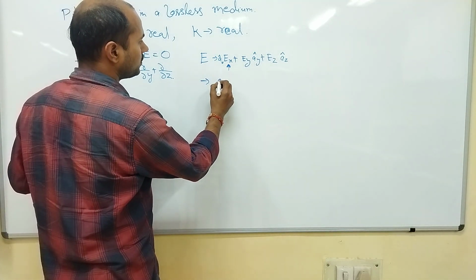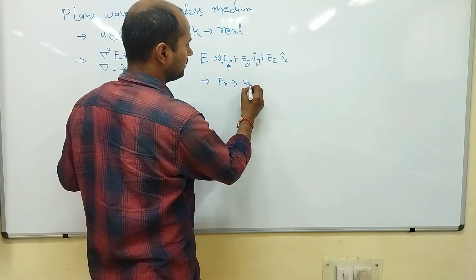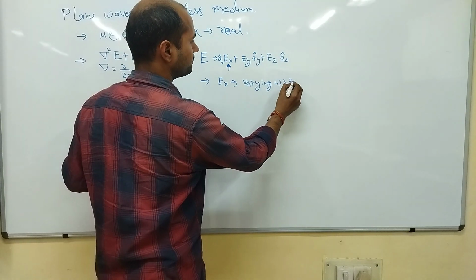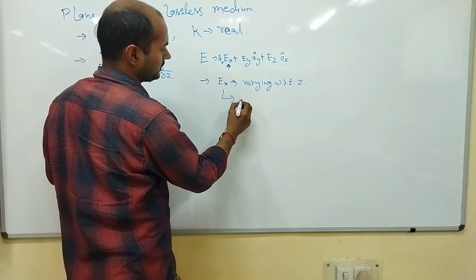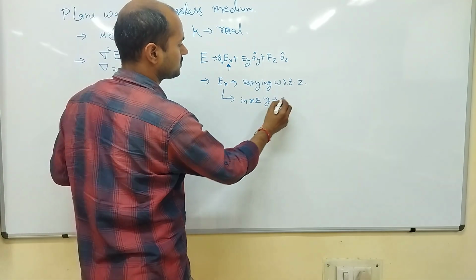So Ex is varying with respect to z, and its direction in x and y is constant.